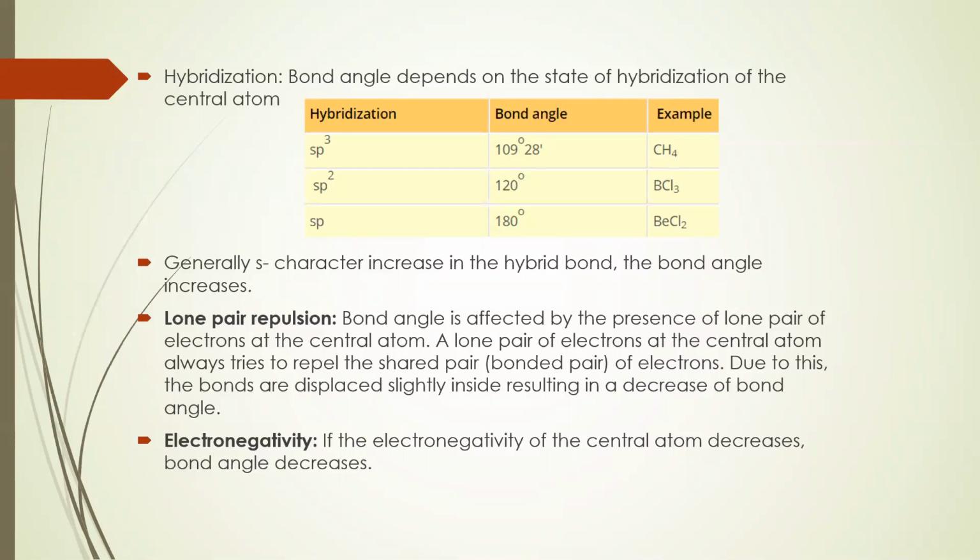Again, bond angle also depends upon electronegativity. If the electronegativity of the central atom decreases, the bond angle will also decrease. Hence, electronegativity and s character are directly proportional to the bond angle. S character increases, bond angle increases. Electronegativity decreases, bond angle decreases. Lone pair repulsion of the central atom increases, bond angle decreases.